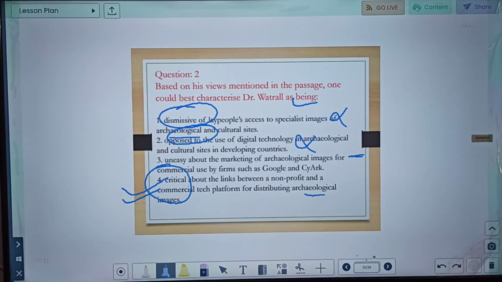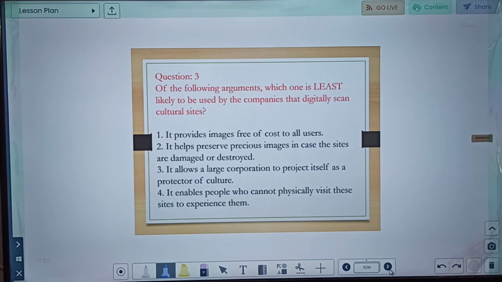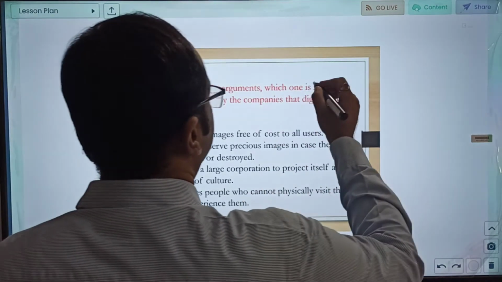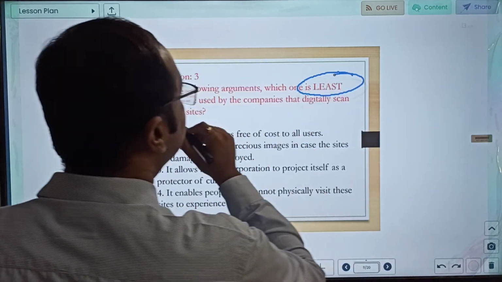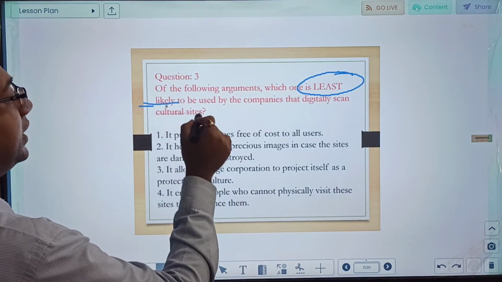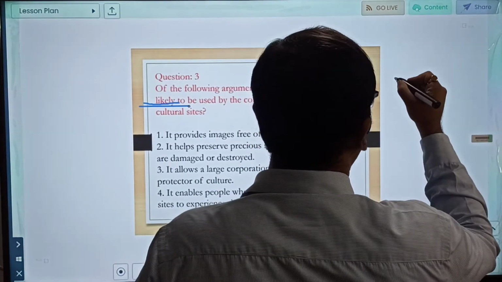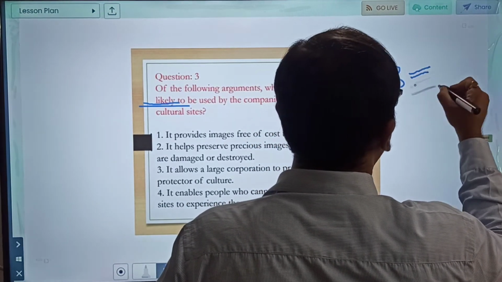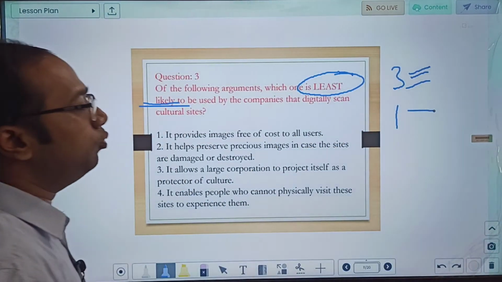Let us see the next question. Of the following arguments, which one is least likely? Okay, so see, here it is also highlighted, while evaluating you need to see least likely. It means out of 4, 3 will be more related, 1 will be less. We need to find that out.